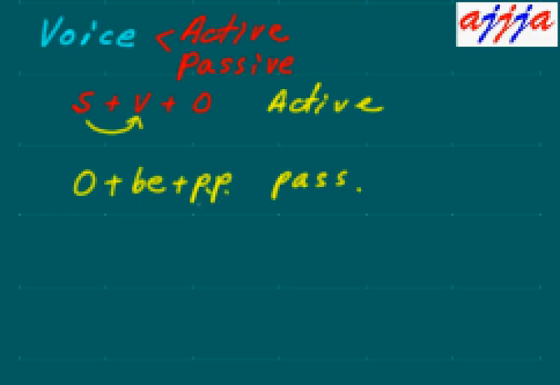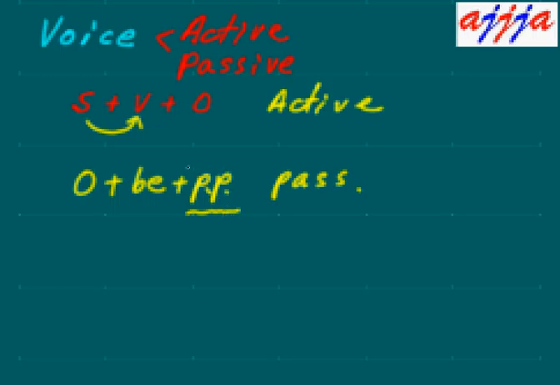You know what PP is? Past participle. Past participle means like do, did, done. The last one is the past participle. Or go, went, gone. That's past participle.